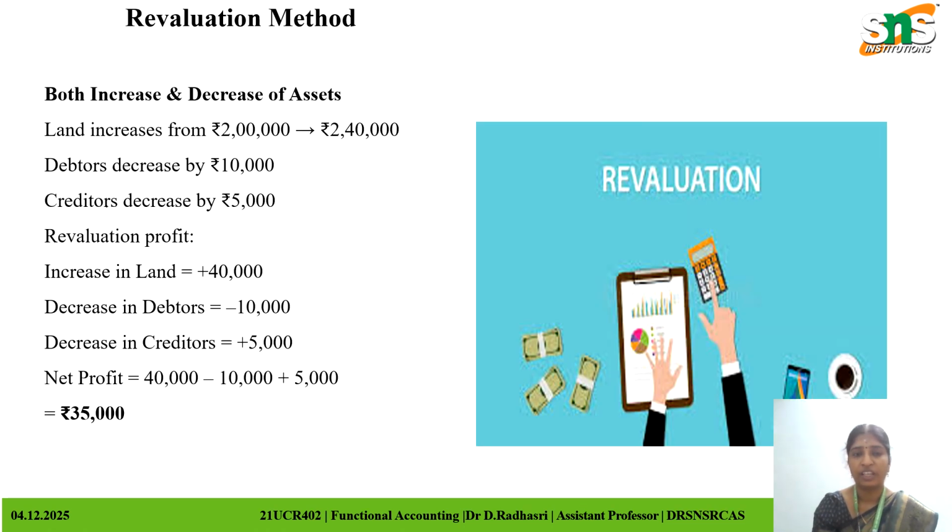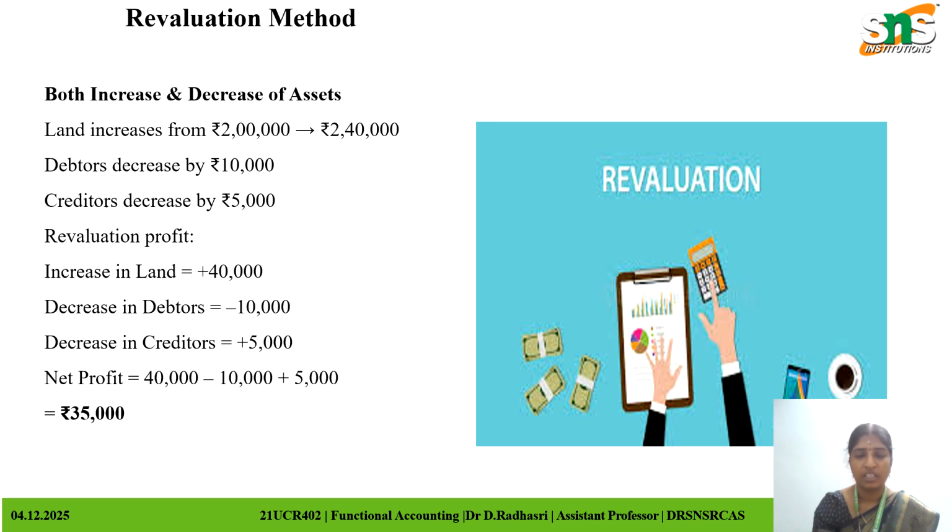In the revaluation method, we can check the amount of assets in the land, the debtors, and the creditors. What we are finding is whether the total value of the assets is increasing or decreasing. For example, the land has a total price of 40,000. The debtors decrease by 10,000. The creditors we can add as 5,000. The net profit is obtained by subtracting the creditors from the land and adding the debtors. We can then find out the revaluation profit. This is the final result.